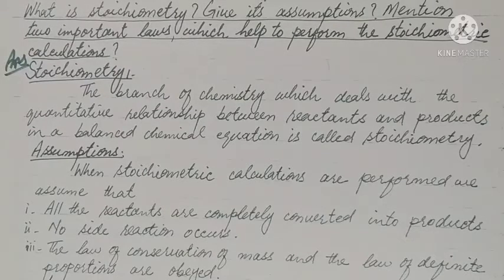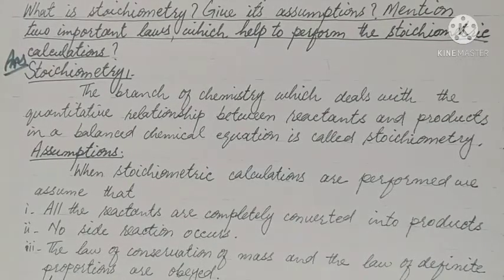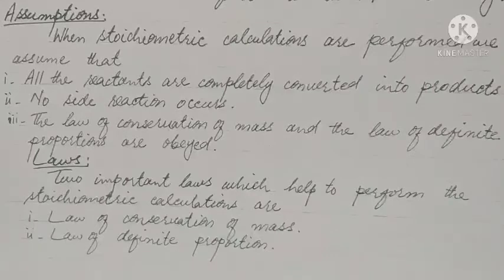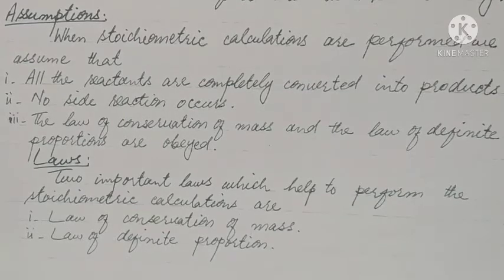Answer. The branch of chemistry which deals with the quantitative relationship between reactants and products in a balanced chemical equation is called stoichiometry. Its assumptions are: when stoichiometric calculations are performed, we assume that all the reactants are completely converted into products. Number 2, no side reaction occurs. Number 3, the law of conservation of mass and law of definite proportion are obeyed. Laws: the two important laws which help to perform the stoichiometric calculations are the law of conservation of mass and the law of definite proportion.